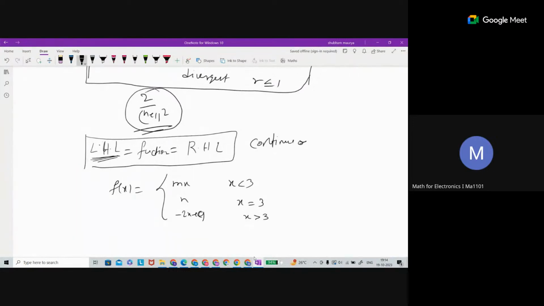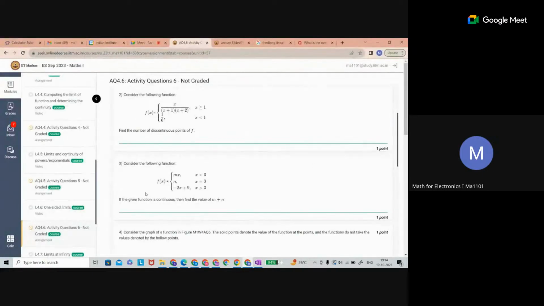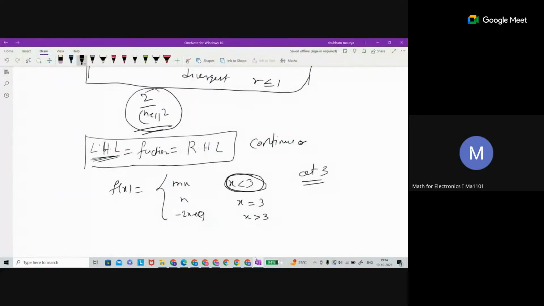So what about this one? If it is left limit, what is the meaning of left limit? At 3, the function is continuous, right? So even not 3, you just said that the function is continuous. That means it is continuous at 3 also. So what does the left limit mean? Sir, left means if we come from minus infinity to 3, sir.